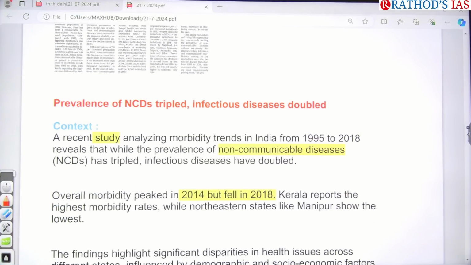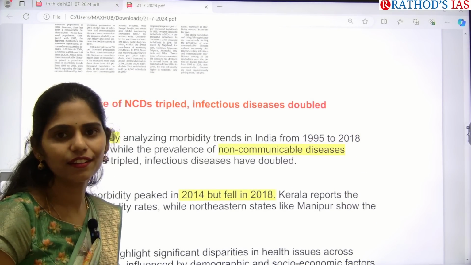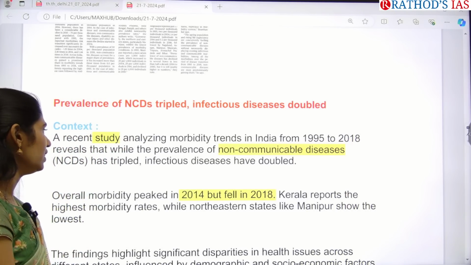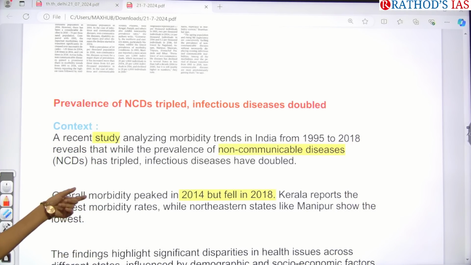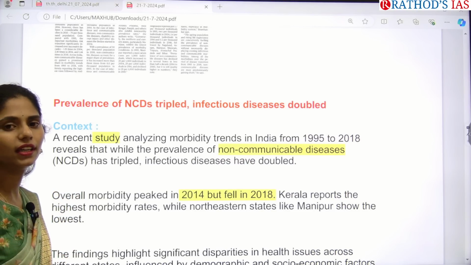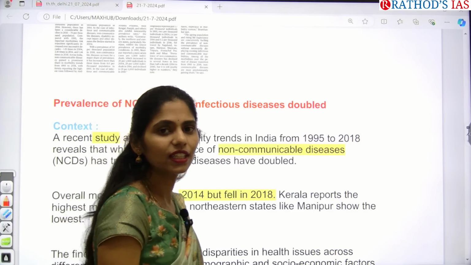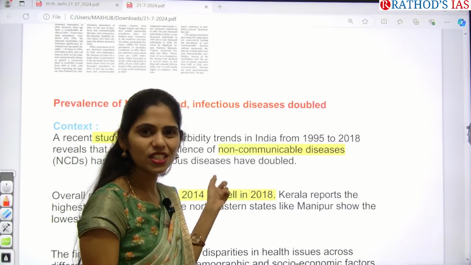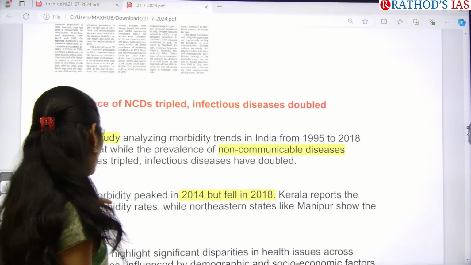A recent study analyzed the mortality rate in India from 1995 to 2018, and they said that non-communicable disease has tripled in India. Because of that, there is an increase in death rate, and even infectious or communicable disease has doubled.